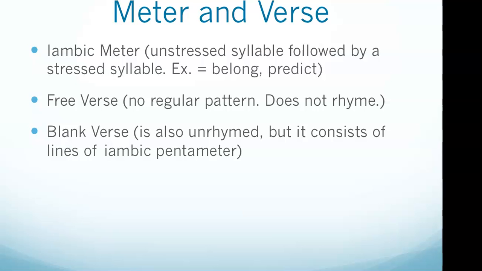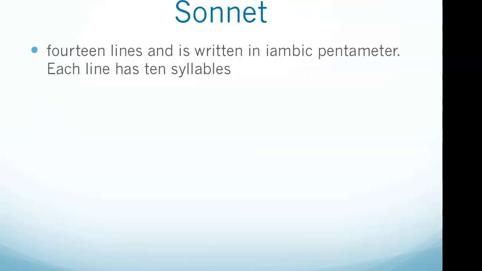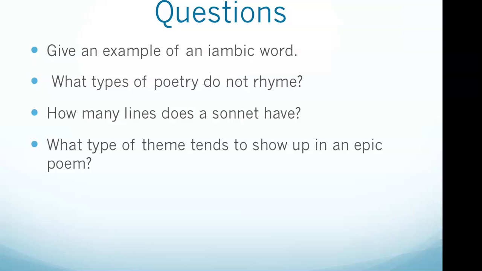That leads to the obvious question: what's a sonnet? In poetry, a sonnet has 14 lines and is written in iambic pentameter. So that was another one of our questions: how many lines does a sonnet have? That's just one you need to commit to memory. A sonnet has 14 lines.